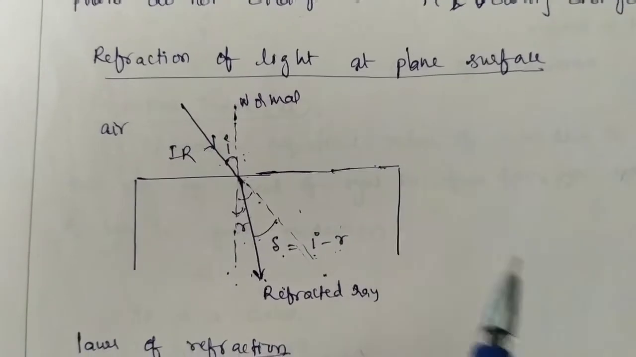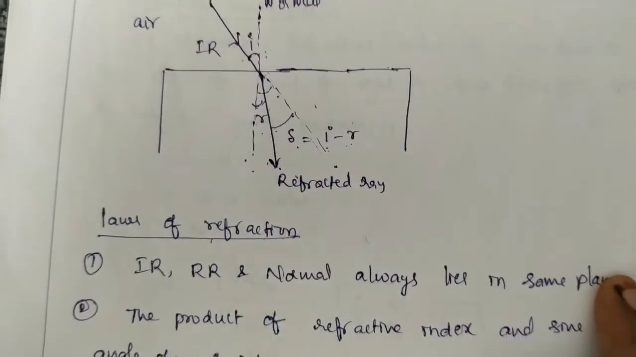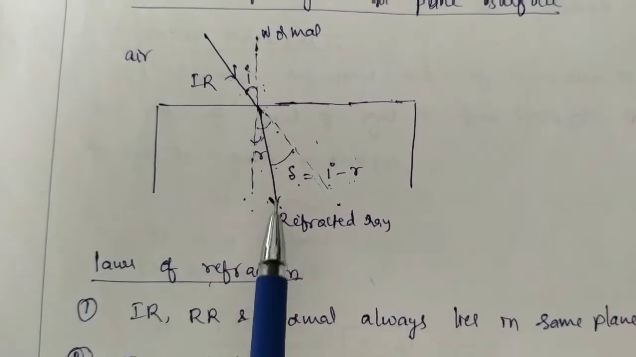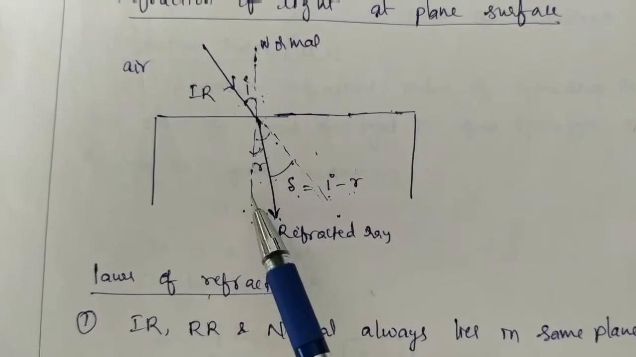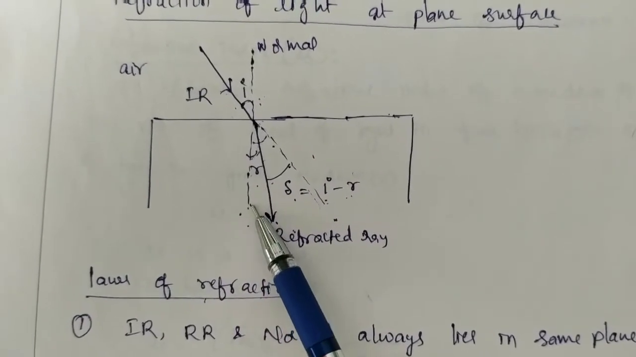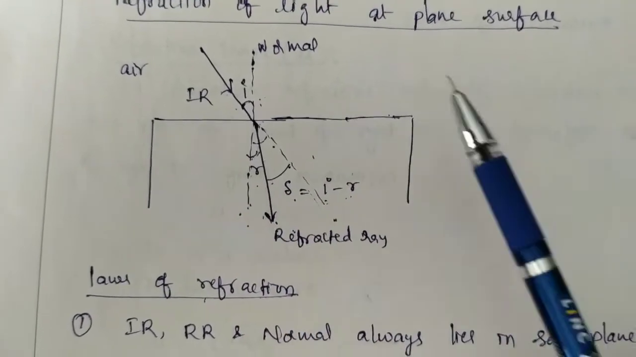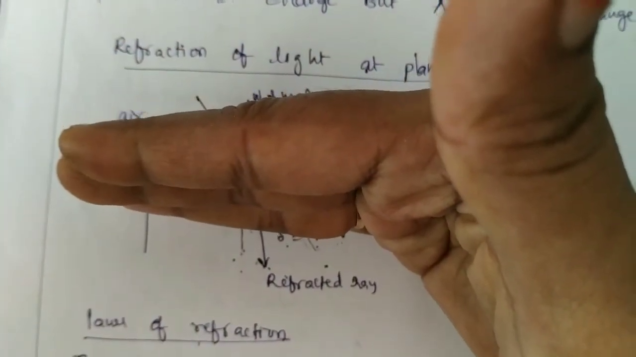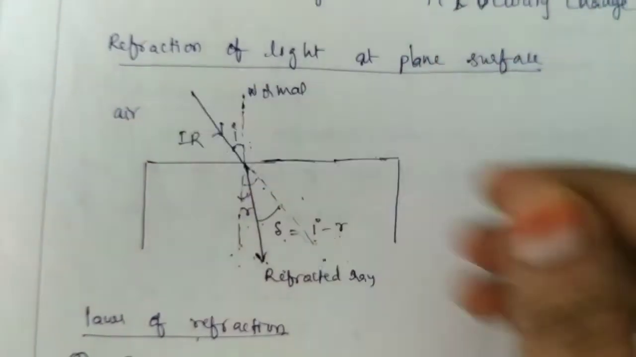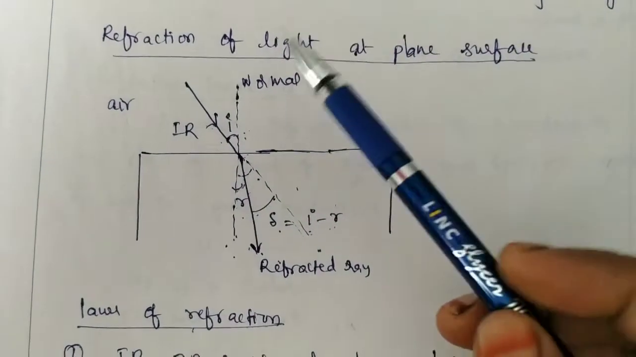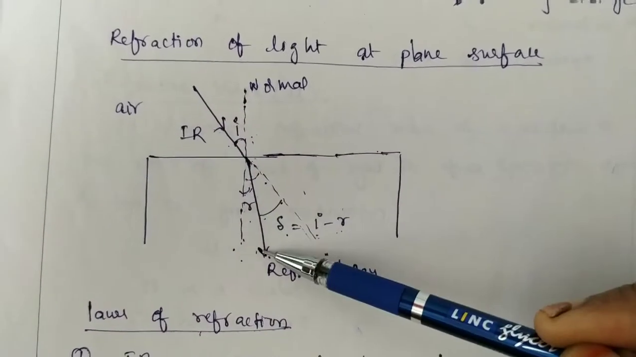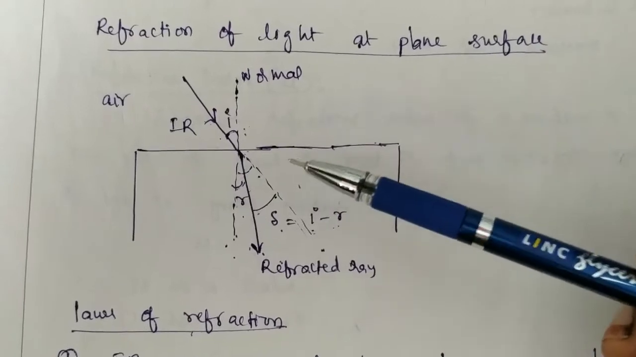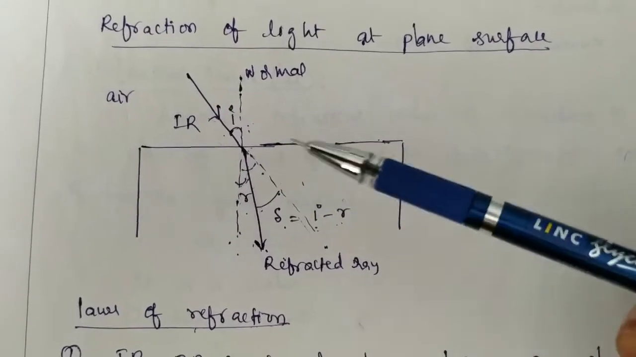Now, the laws of refraction. First one: the incident ray, the refracted ray and the normal drawn to the boundary all lie in the same plane. Here, this is the boundary separating the two media. This plane is perpendicular to the plane of paper, and the normal, incident ray and refracted ray all lie in the plane of paper. That means they lie in the same plane. That is the first point.